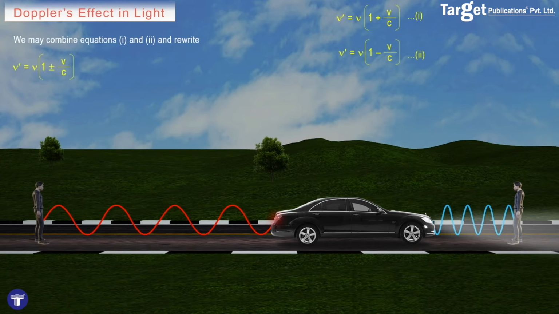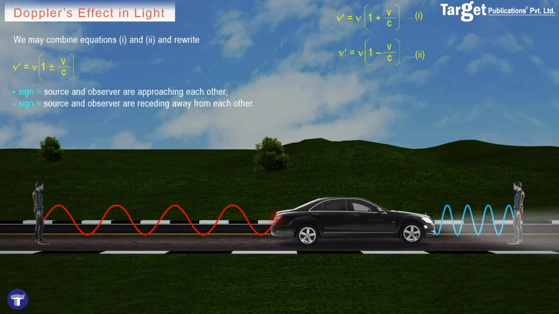From this, we can combine the two equations and write a general formula which is given by the apparent frequency equal to the original frequency multiplied by 1 plus minus v by c, where plus stands for the case when they are approaching each other and minus for the case when they are moving away from each other.